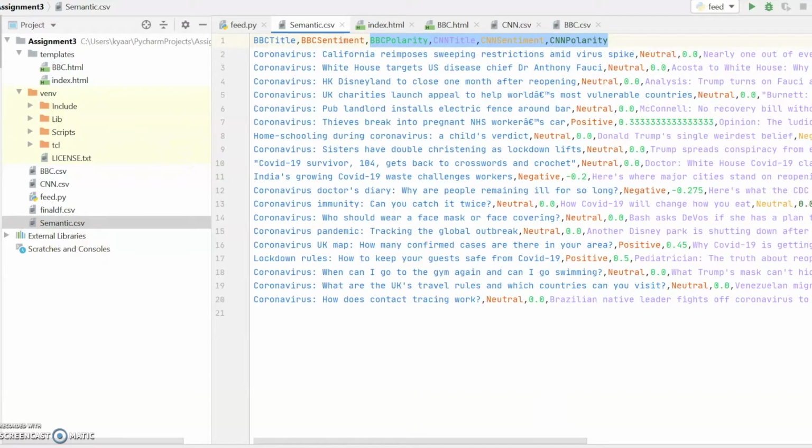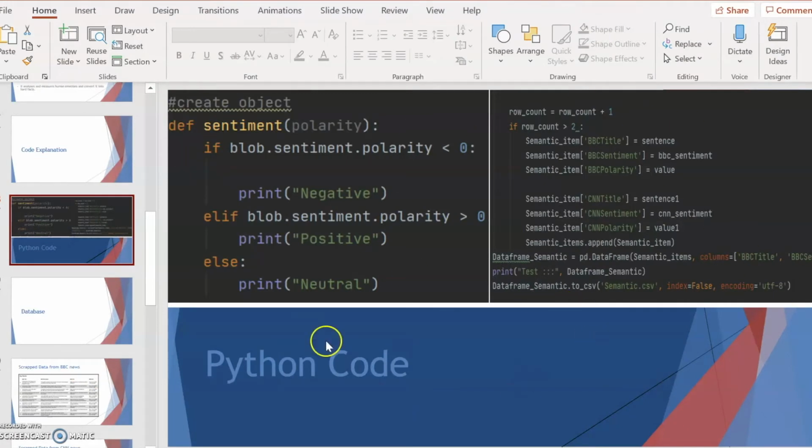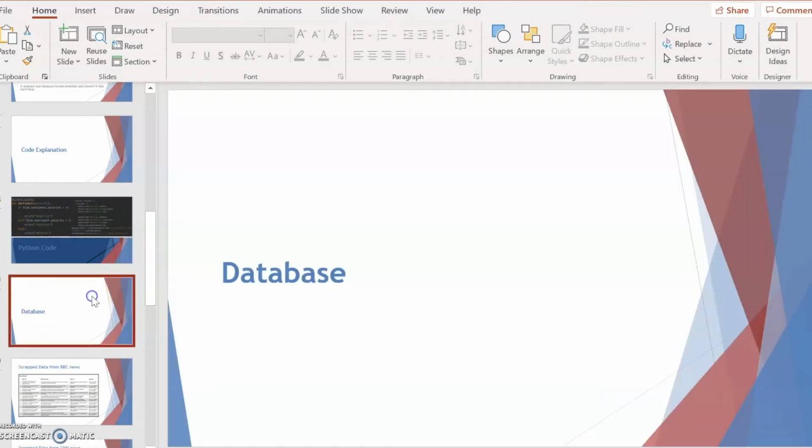After that, Pratima will explain about the database, what we did in the database. So basically this is the polarity code, how it looks. Next, Pratima will explain how we are using MongoDB, how we are writing the code in MongoDB, and why we are using MongoDB. She'll explain everything. Thank you.